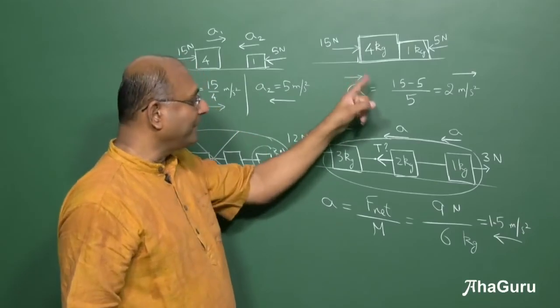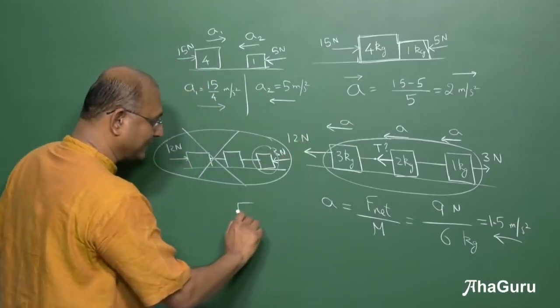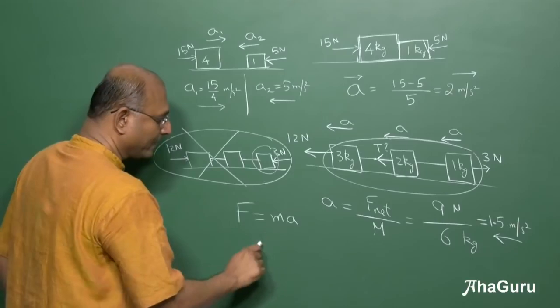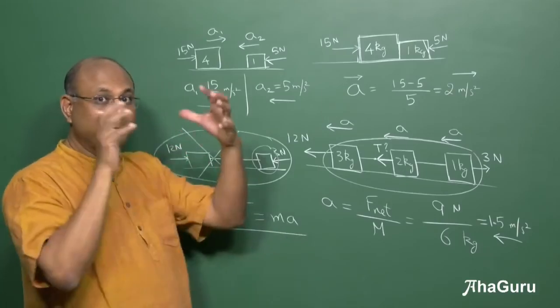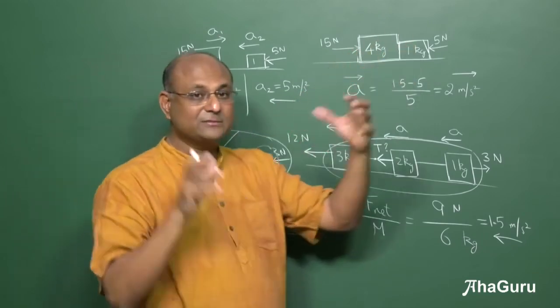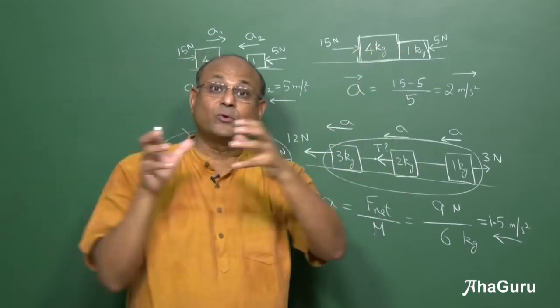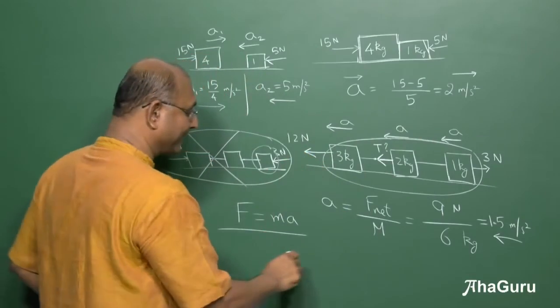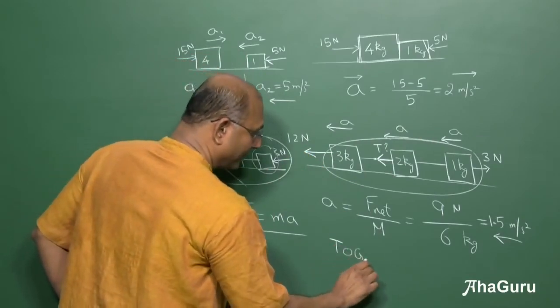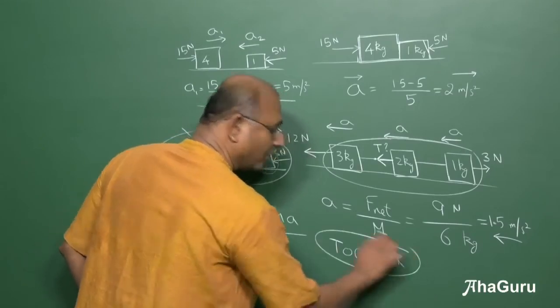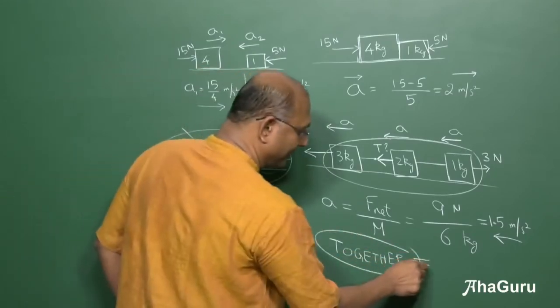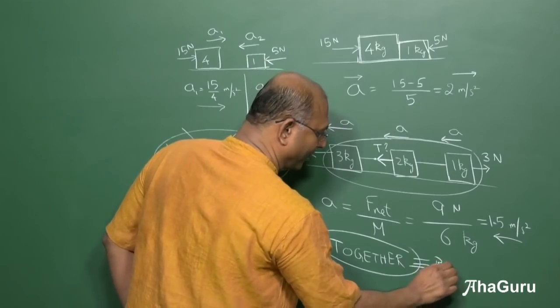Please remember, we can apply Newton's laws, F equals ma, to a particle, to a big block, or to many blocks which are connected in such a way that they move together. Together is very important. If they are moving together, then we can treat them like a big block.